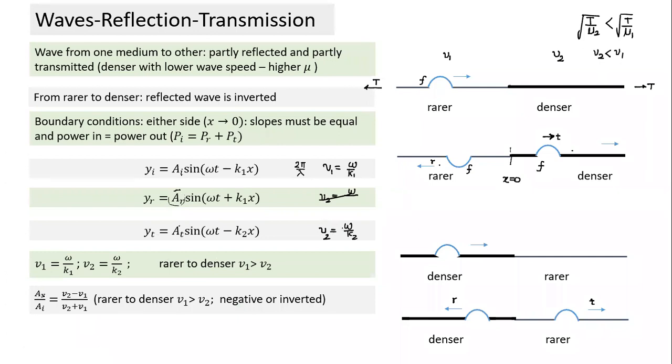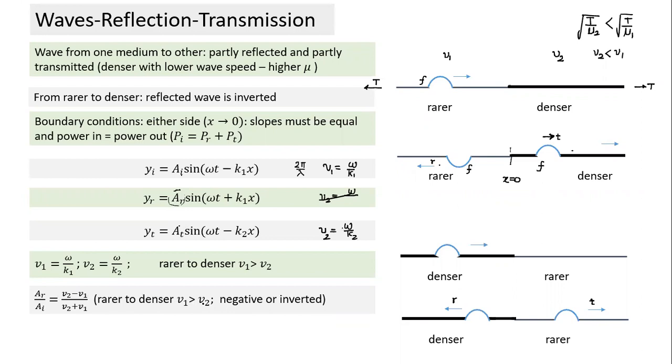What would be the amplitude of the reflected wave? AR by AI: the amplitude of the reflected wave divided by the amplitude of the incident wave is equal to (v2 minus v1) divided by (v2 plus v1). And this is similar to the equation we have in the case of collision. And you notice here, what will happen when it is traveling from rarer to denser medium? If it's traveling from rarer to denser medium, v1 is greater than v2.